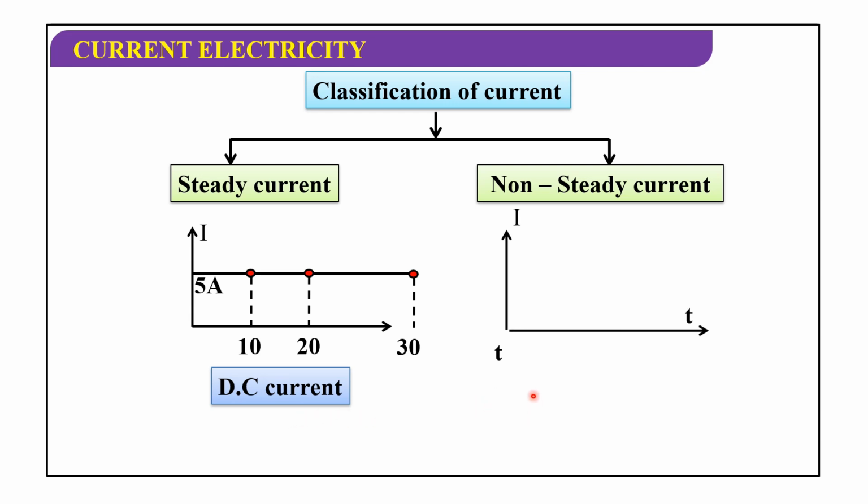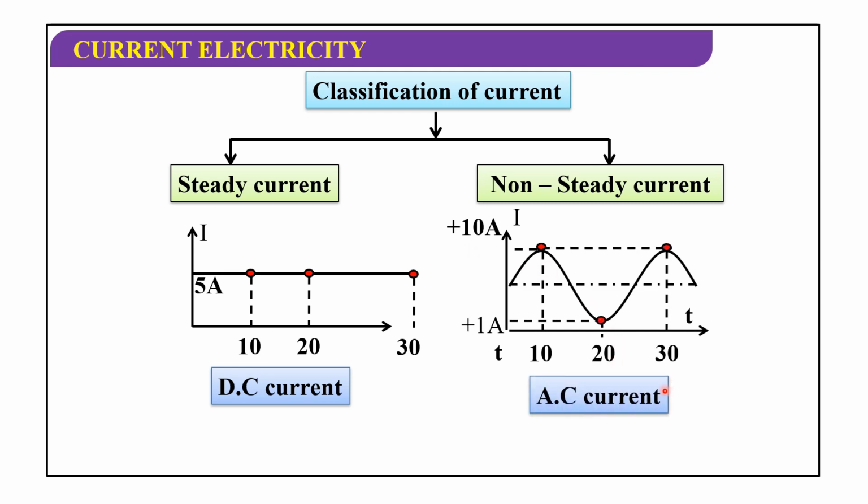Now, we take the non-steady current, the graph between I and t. Here we get a sinusoidal wave, known as a wave representation. Here for 10 seconds 10 amps, and for 20 seconds 1 amp, and for 30 seconds a different current. So this is alternating current, and that is direct current. One is a steady current, the other is a non-steady current. So this DC current is current electricity.